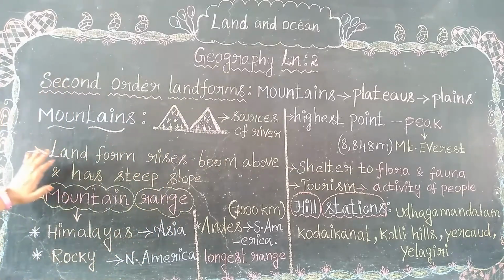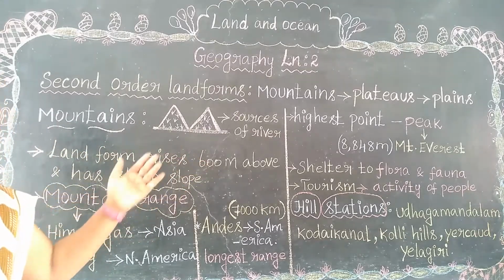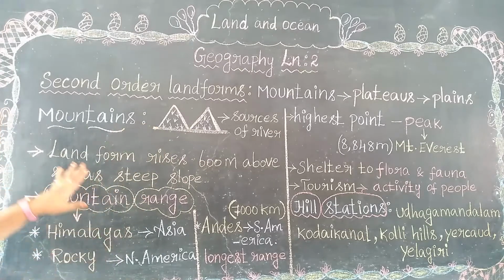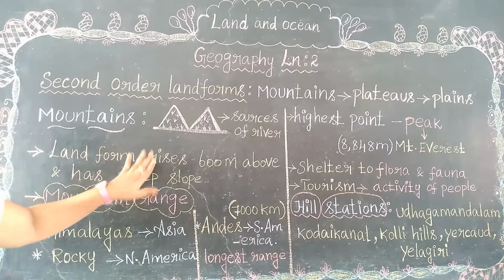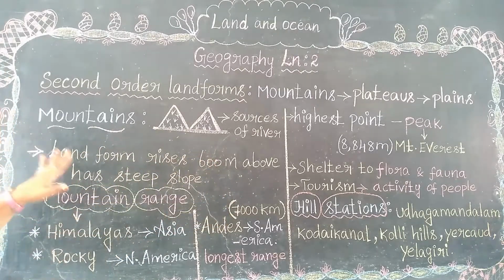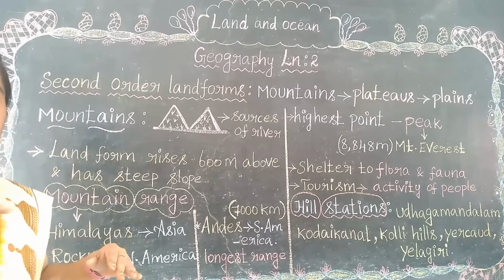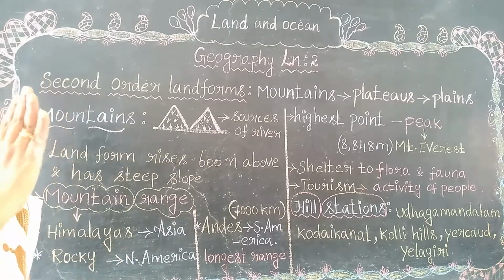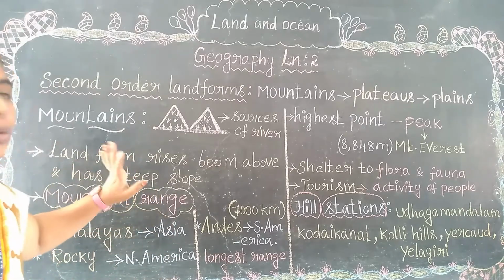Next, in mountains, the landform raises 600 meter above its surroundings. Landform, that is நில அமைப்பு, raises 600 meter above its surroundings. It has steep slope. Steep means vertical, not horizontal, செங்குத்து.